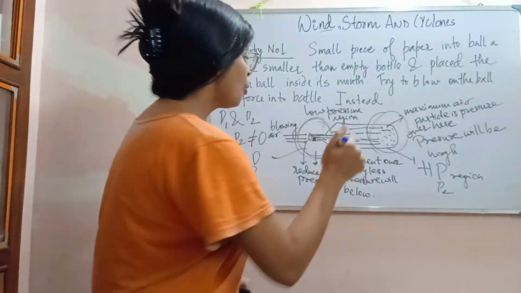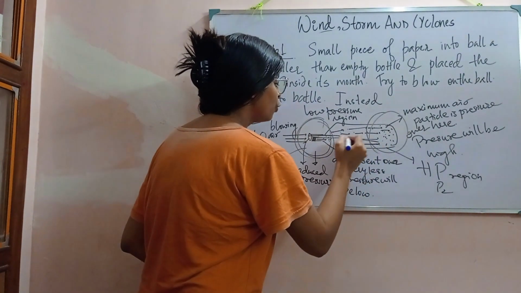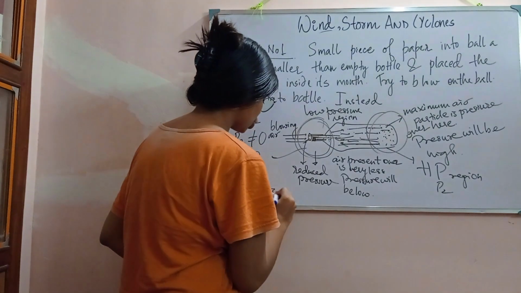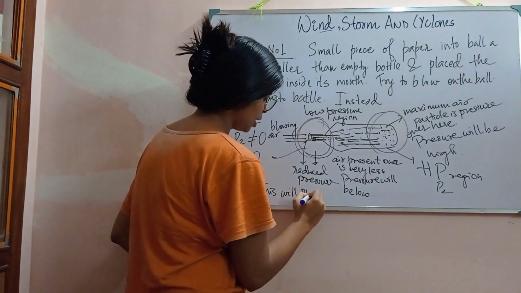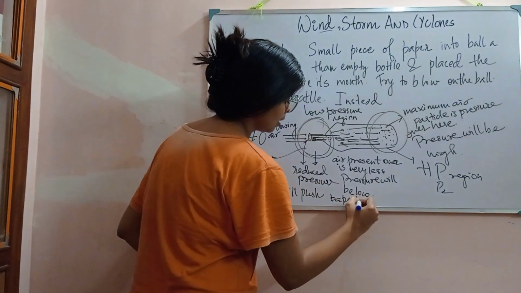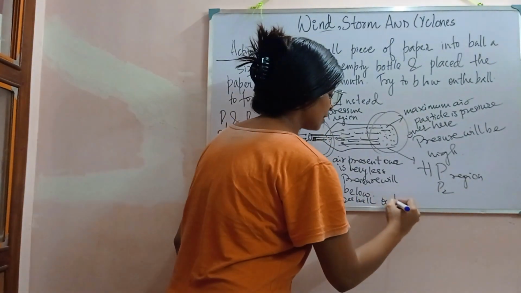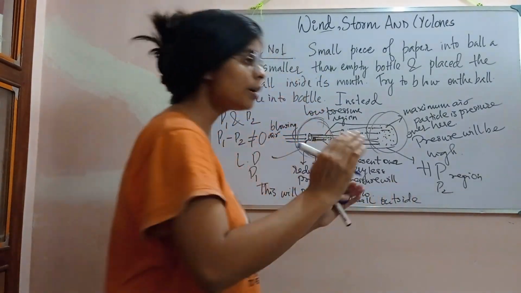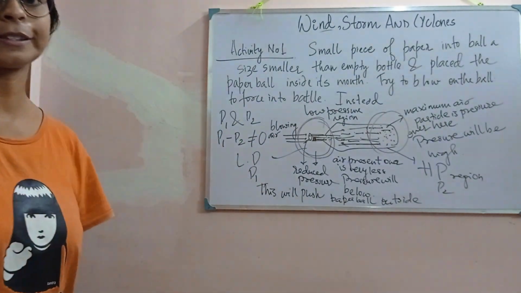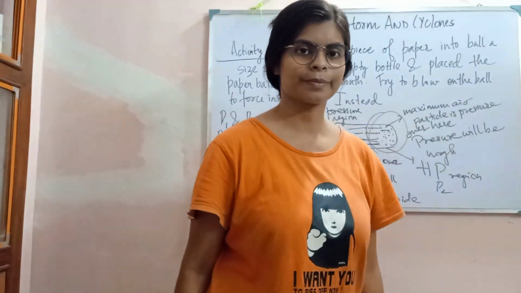As this air is moving outside, it will push the paper ball outside, or at the same time it will remain at the same place. This is what actually happens over here.